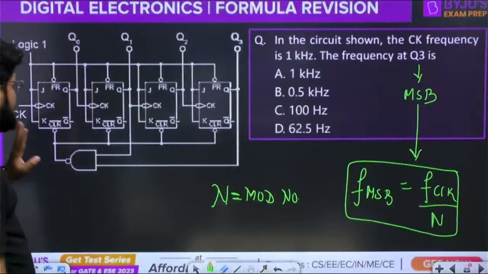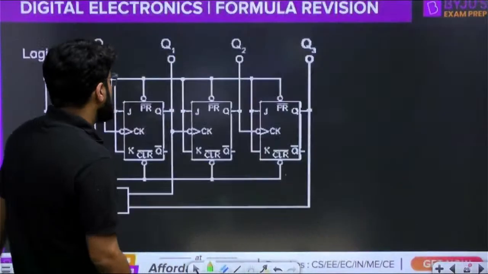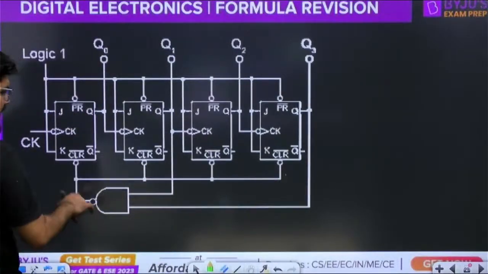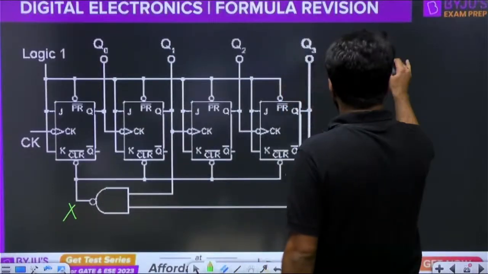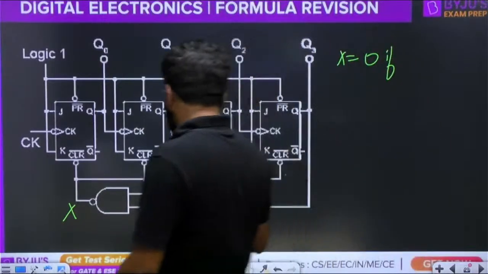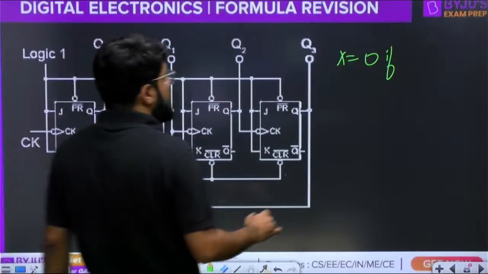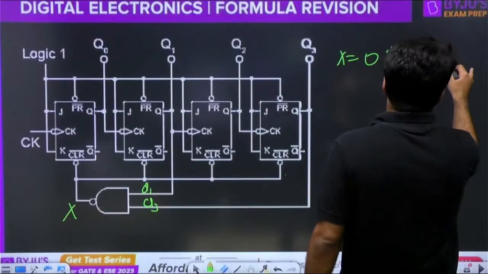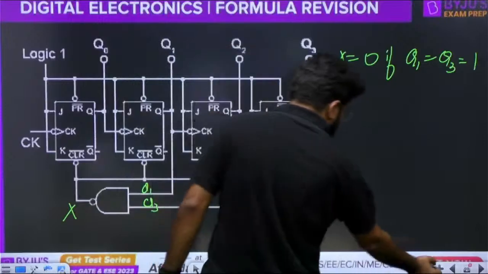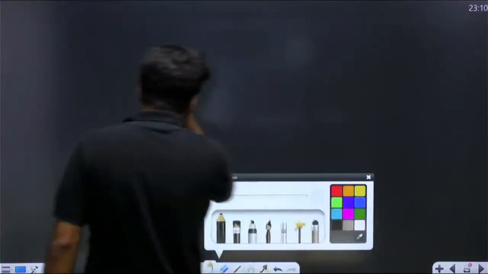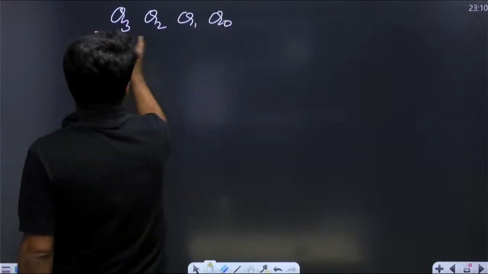Now, again a reset is given to you. This reset is derived using X. Let us understand this question once again. This is the output of the NAND gate X, and it goes to all the flip-flops, right? Here, X is equal to 0 if both the inputs of the NAND gate, which are Q1 and Q3, are high. Q3, Q2, Q1, Q0, both should be high, right?